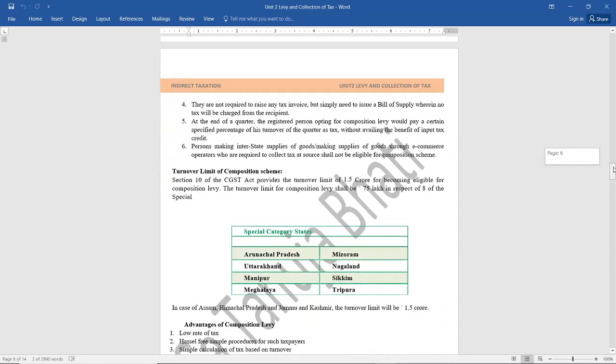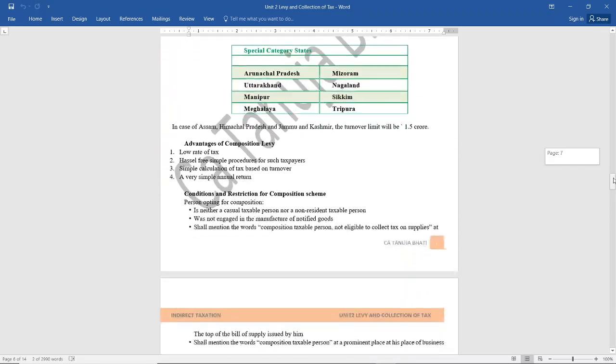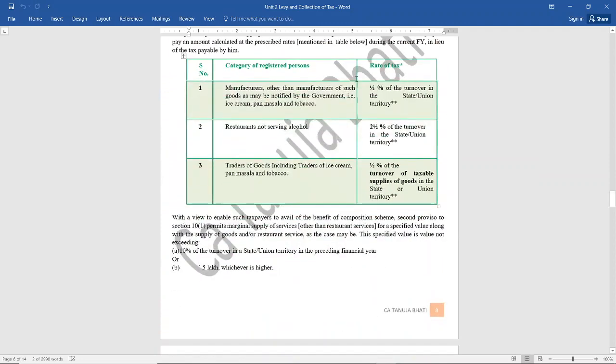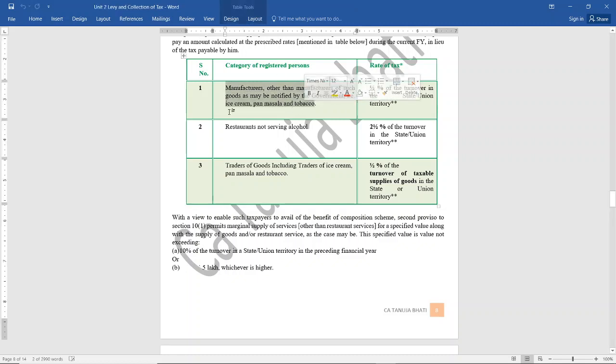Apart from that, they need to pay GST at a special rate. Like we know that the rates of GST are 5%, 12%, 18%, 28%. But those who are opting for composition levy, who can opt for a composition levy? Only those whose turnover is less than 1.5 crores in the preceding financial year. So suppose it is a manufacturer other than a manufacturer of the goods specified by the government, the rate of tax that they need to pay to the government is 0.5% of the turnover in the state or union territory.